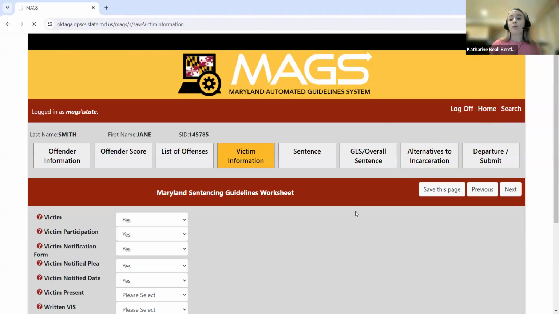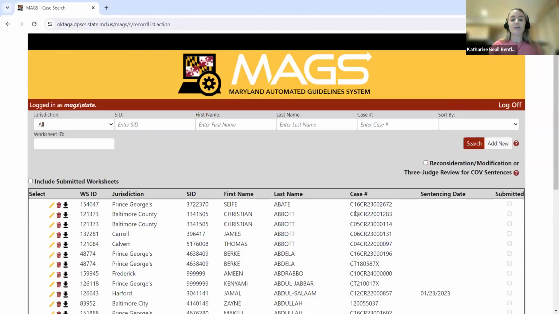Now, that said, if you utilize that feature, search the system, and you don't see a worksheet that was submitted for the original sentencing event, you would simply click this Add New button just as you would for initiating a brand new worksheet. So at this point, I'm going to go ahead and walk you through how to initiate a worksheet from scratch. We do have some participants who are new to MAGS, so I am going to walk through those steps. But again, I'm going to continue to highlight some new features along the way here.